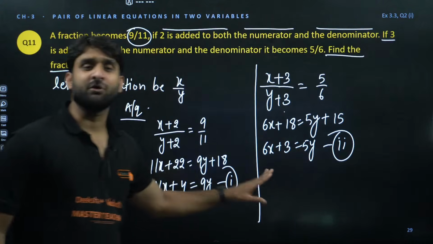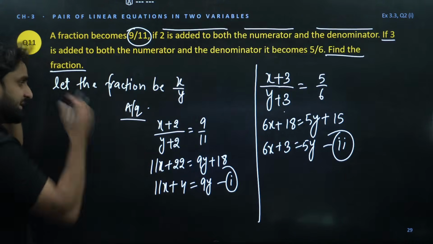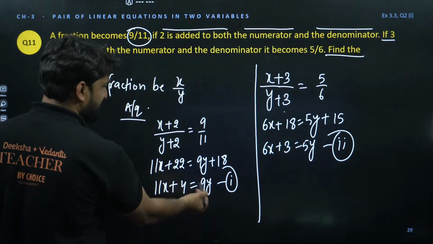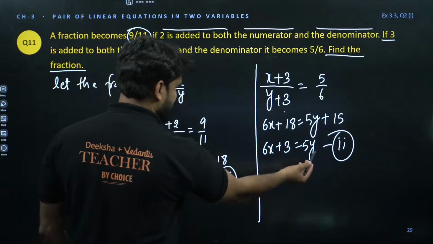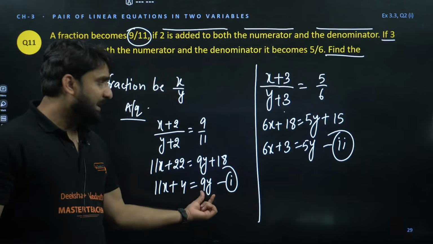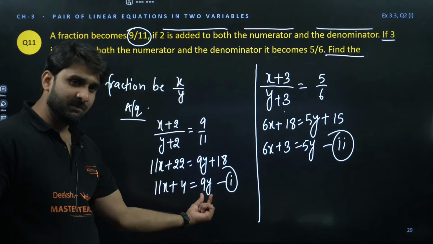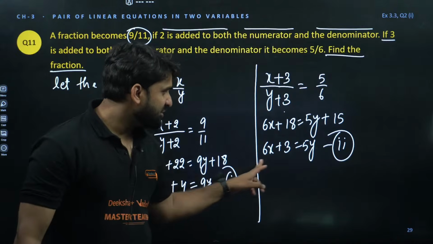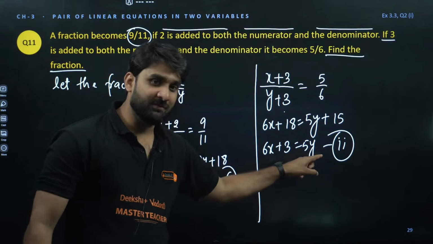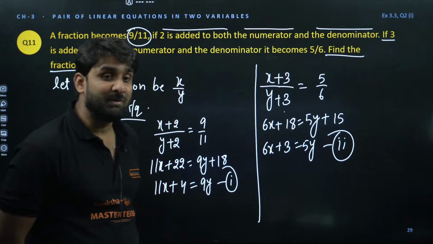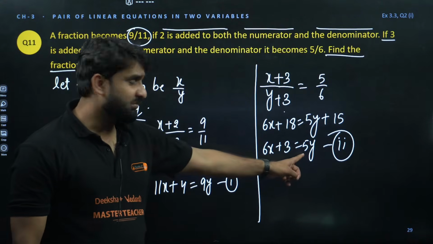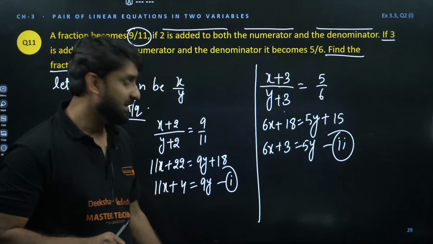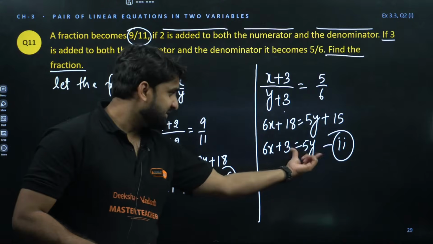Should I solve this question for you? Okay, so let's solve. Let's apply the elimination method here. So we have 11x plus 4 is equal to 9y, and this is 6x plus 3 is equal to 5y. If we multiply this equation by 5, so 9 times 5 is 45, and if we multiply this equation by 9, so 5 times 9 is 45. You might be thinking, sir, why are you multiplying this equation by 5 and this equation by 9? Because I want to make the coefficient of y identical. So this is 9 times 5 is 45, and this is 5 times 9 is 45.